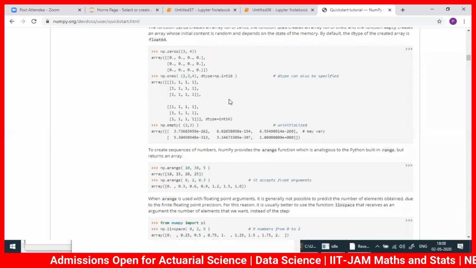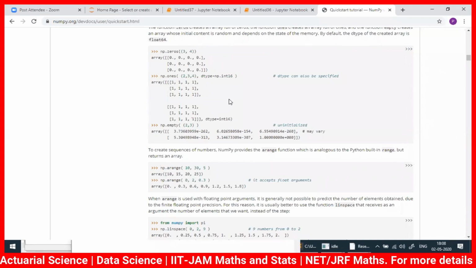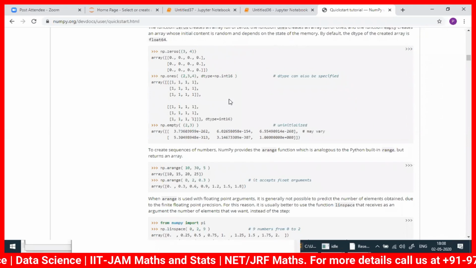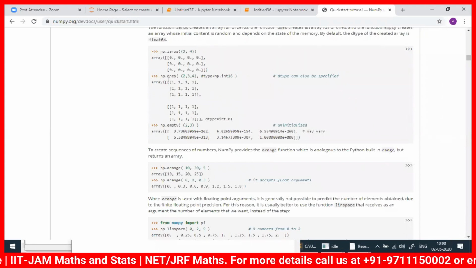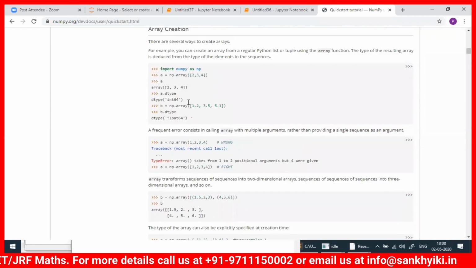Video means it's a collection of frames. Every frame is a figure. That figure you can divide into pixels. Those pixels we keep here. So those things you can do only after learning NumPy.